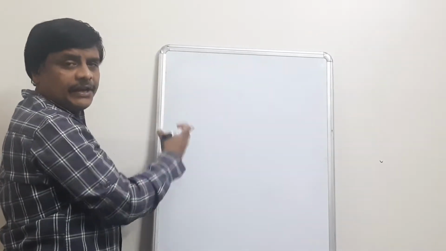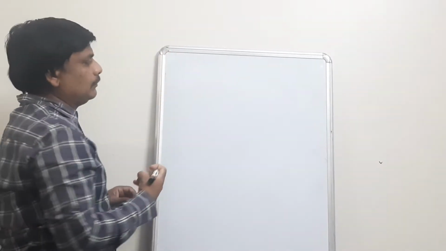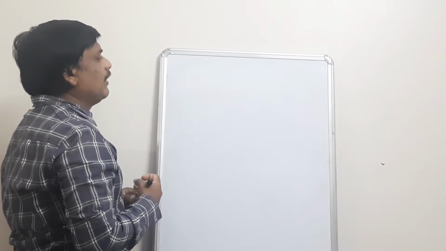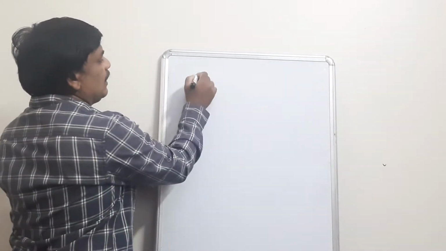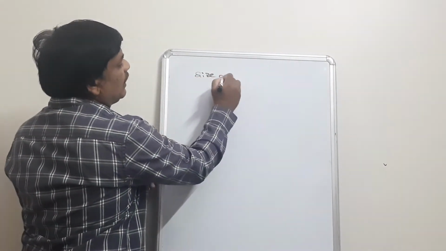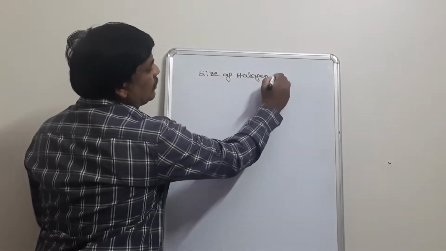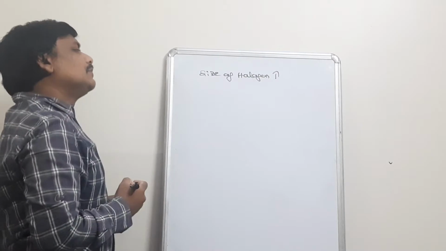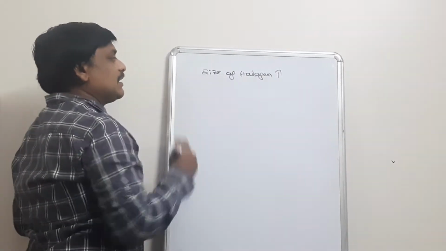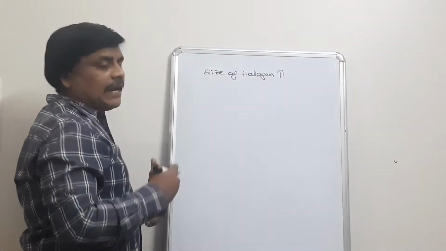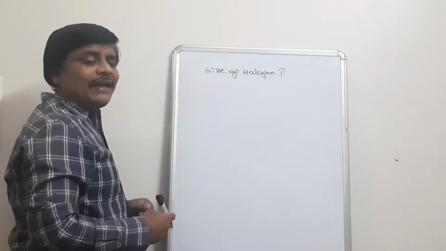When we consider a group from top to bottom, what is happening? If you consider halogens, the size of the halogen increases. When the size of the halogen increases, the intermolecular attractions also increase.